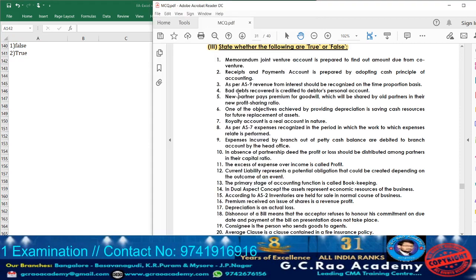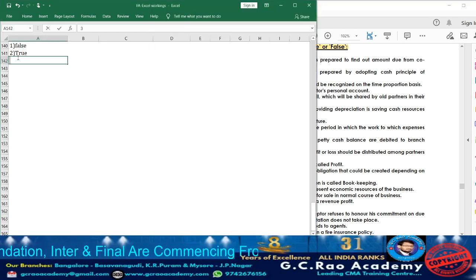Moving on to question 3. As per AS9, revenue from interest should be recognized on the time proportion basis. AS9 deals with what? Revenue recognition. It is going to specify when a particular revenue has to be recognized immediately and when it has to be postponed. They also explain how revenue from sale of goods, services, royalty, dividend and interest has to be considered. When it comes to interest, we need to consider it on a time proportion basis. So accordingly, question 3 is true.